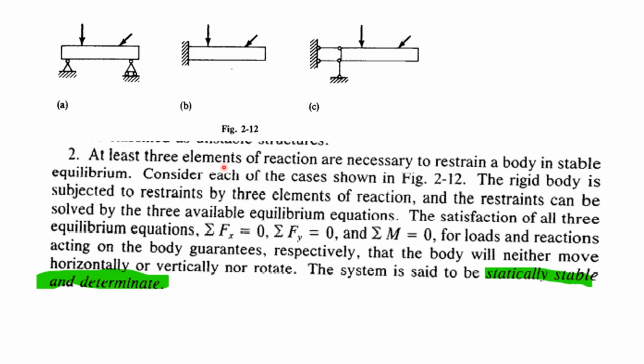The system is said to be statically stable and determinate. Here, for example, 2 plus 1, 3 reactions, and 3 equilibrium equations, so we could easily calculate these unknowns purely by applying the equations of equilibrium. So this is called a statically stable and determinate structure.